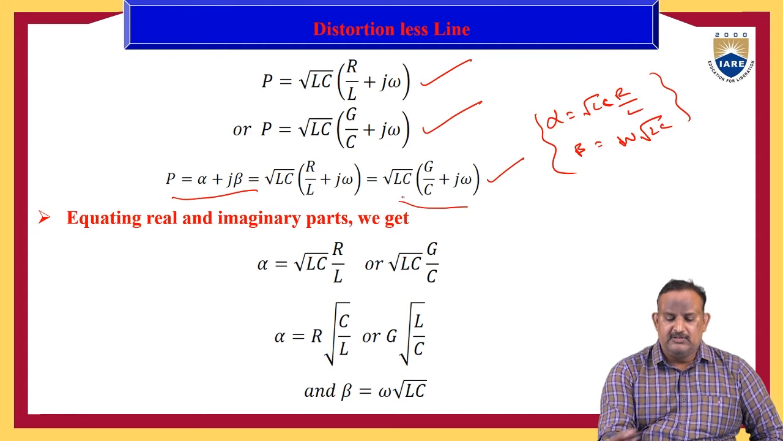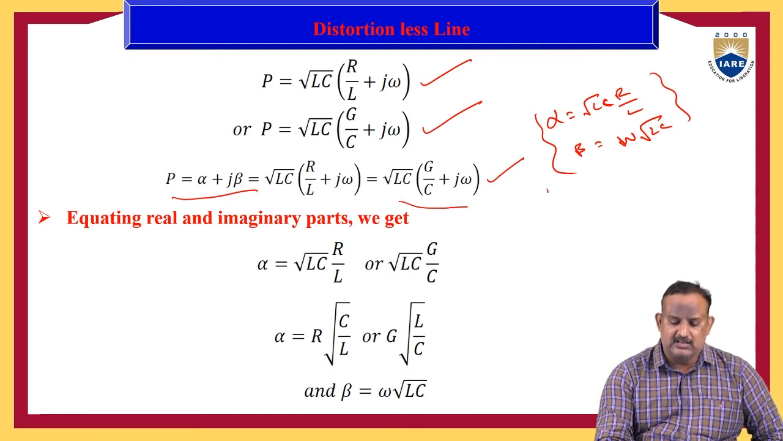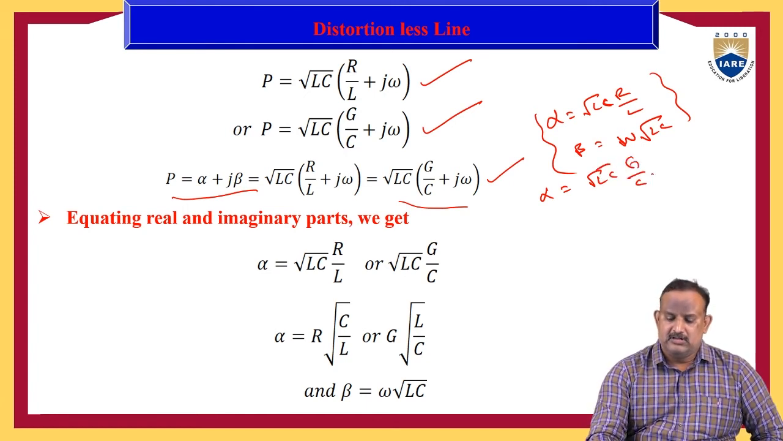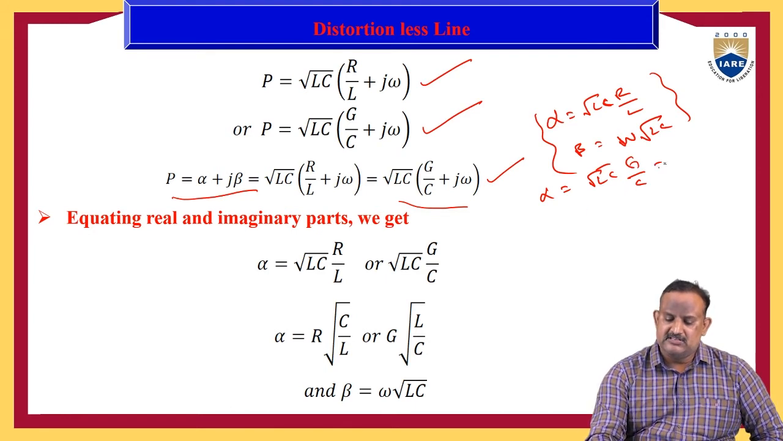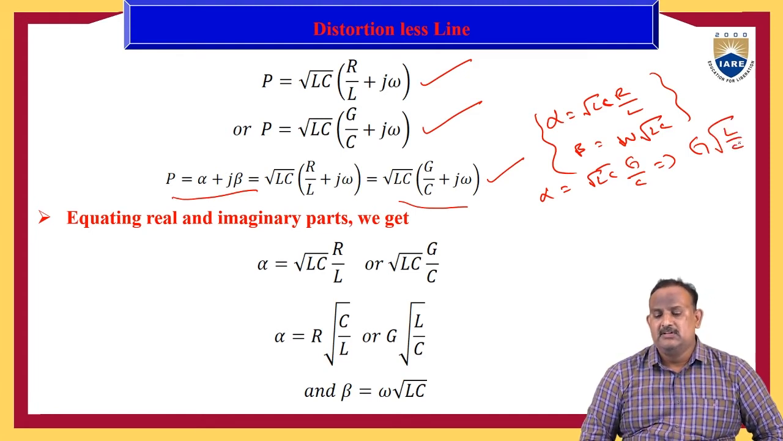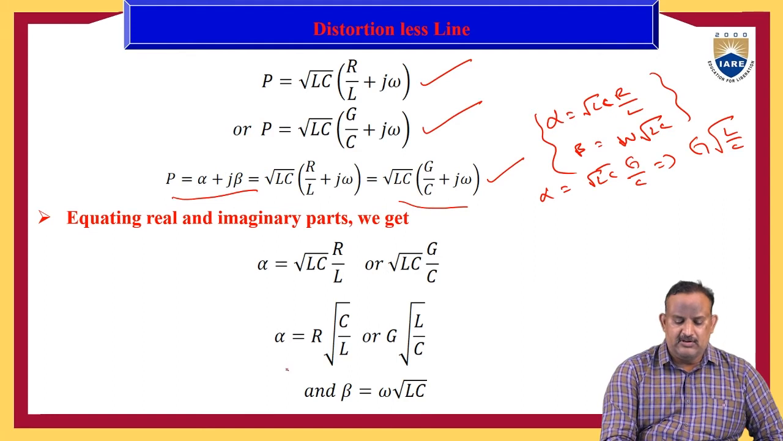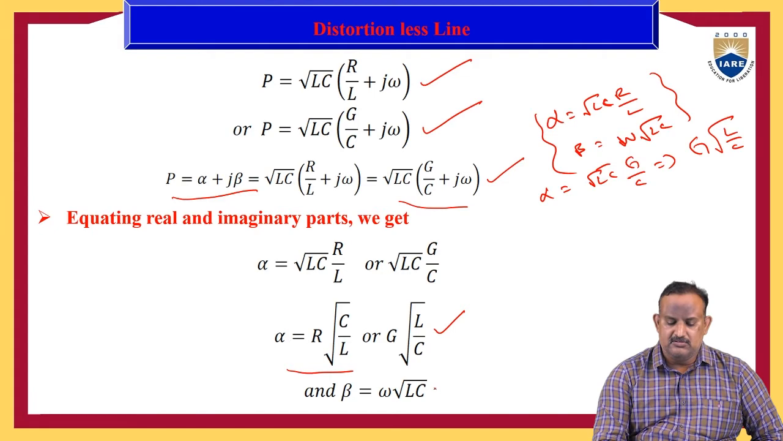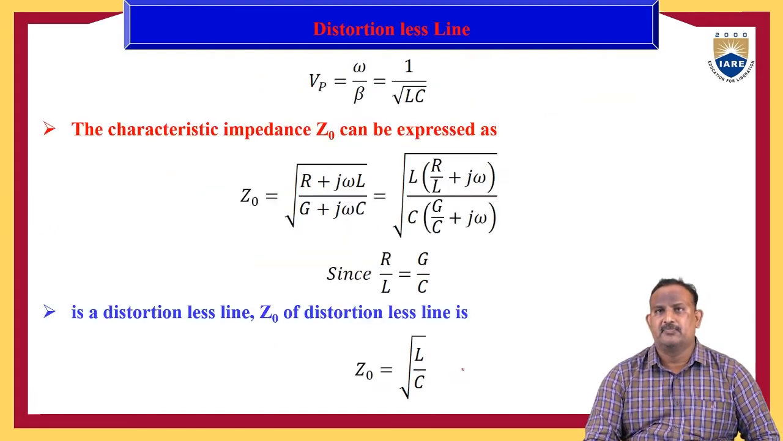So if we equate the next term, alpha is equal to root LC into G by C, which we can express as G into root L by C. So alpha equal to R into root C by L, or G into root L by C, and beta is equal to omega into root LC.